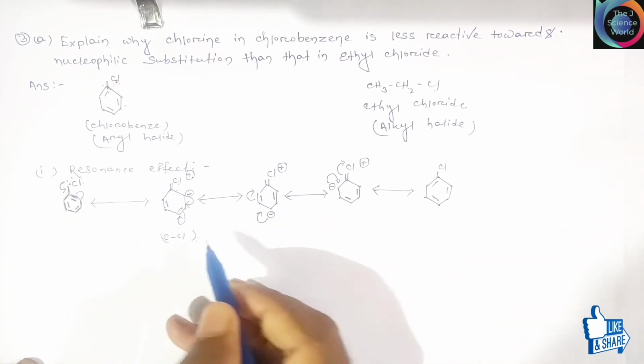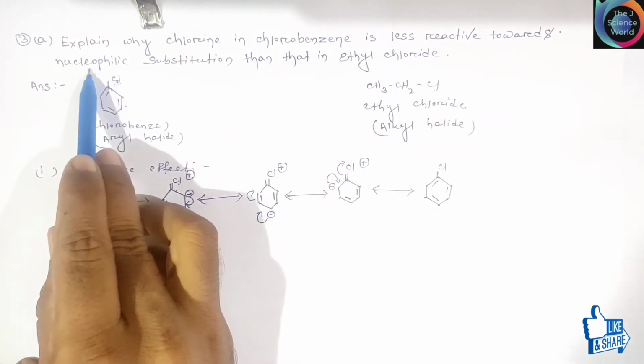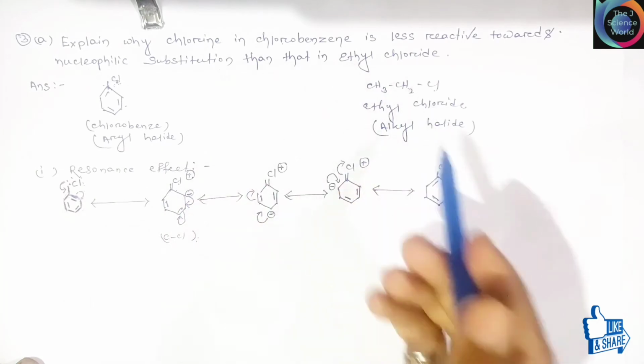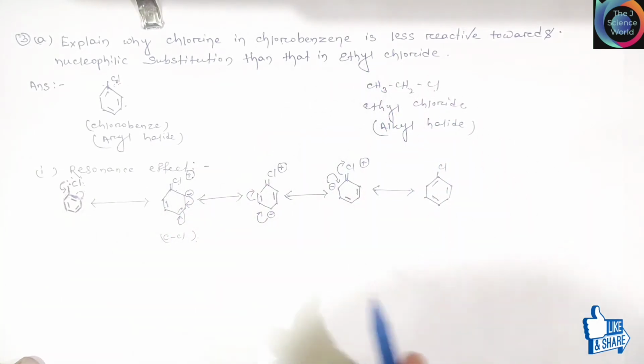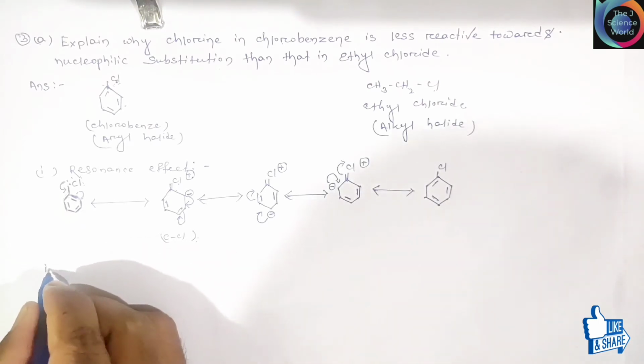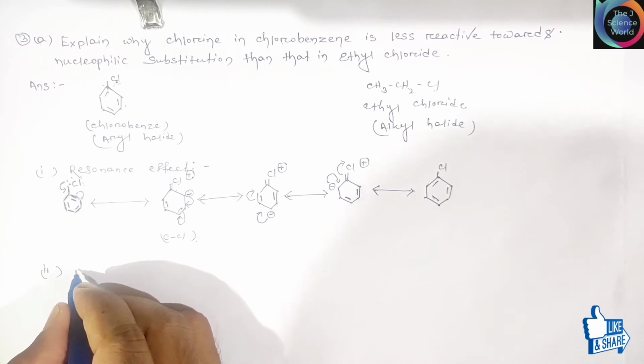For that reason chlorobenzene is less reactive towards nucleophilic substitution compared to ethyl chloride. Friends, the next effect, the second one, is hybridization.